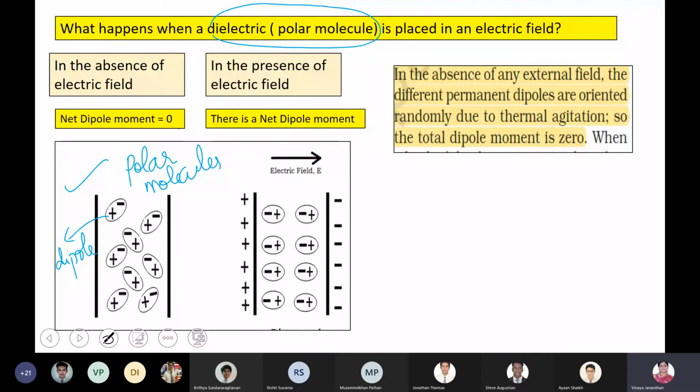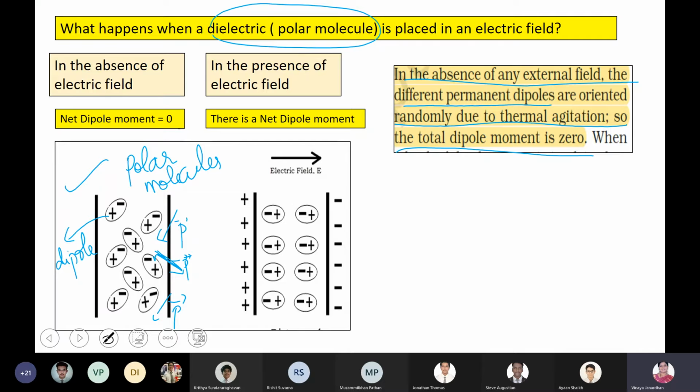But look at the dipoles. The dipoles are oriented in different directions. The direction of the dipole moment is always from negative to positive. So look at the direction of the P vector. Can you see that, boys? The direction is always negative to positive. So the dipoles are oriented in different directions so that the total dipole moment is 0. In the absence of any external field, the different permanent dipoles are oriented randomly due to thermal agitation so that the net dipole moment is 0.